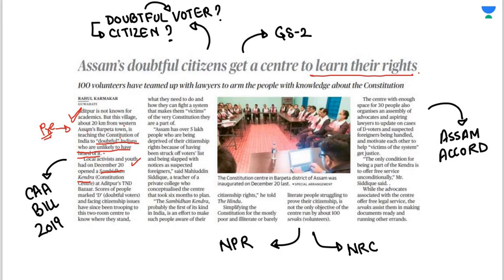Here you have to study the following things: who is a doubtful voter or doubtful citizen, what is CAA Bill 2019, what is National Population Register. I have created a special video on National Population Register and NRC also. And what is Assam Accord. These are the key points that you have to study. You have to search after reading this article.